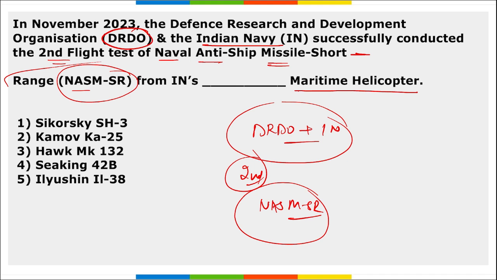So this missile, the Naval Anti-Ship Missile Short Range, was tested from the Indian Navy's which helicopter? What is the name of that helicopter? It is Sea King 42B. This is the maritime helicopter from which this missile was tested by DRDO and Indian Navy together, and this was the second test for this particular missile.